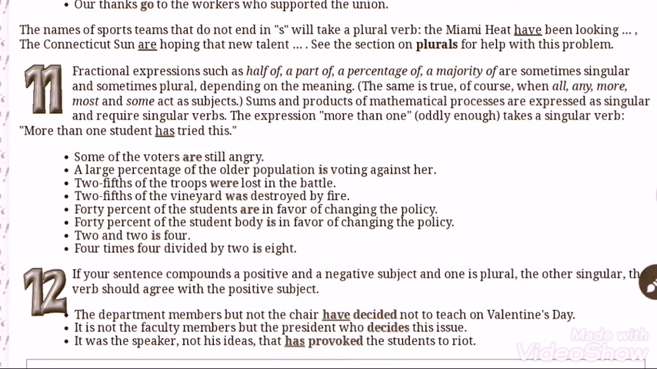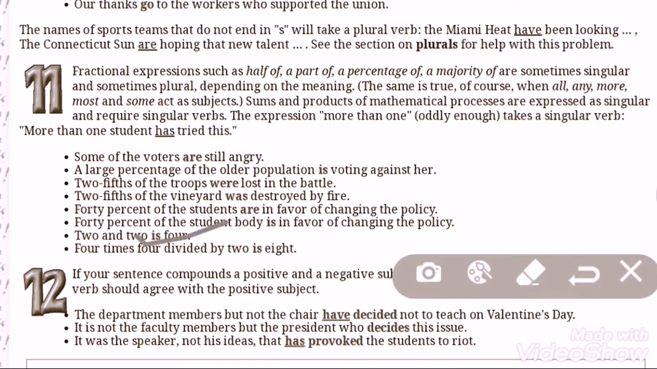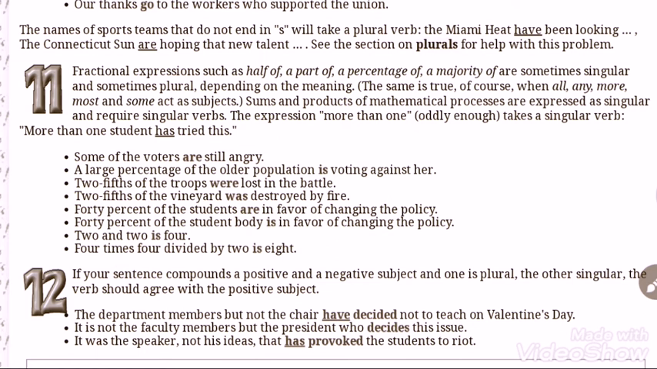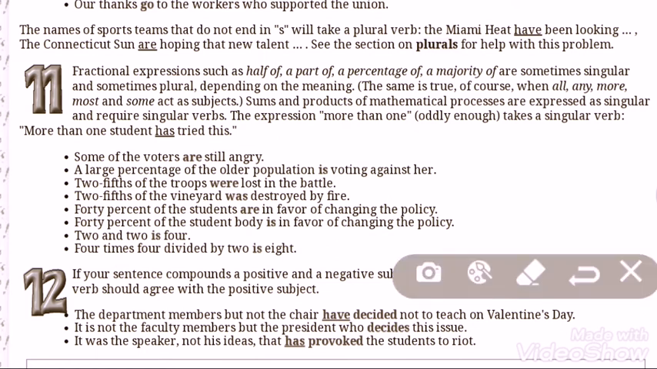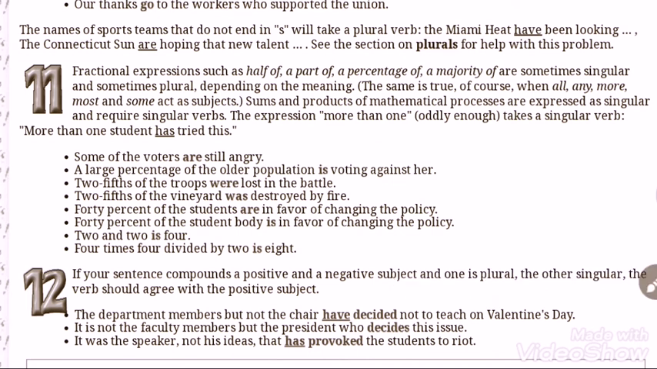2 and 2 is 4. Here 2 and 2 is being considered together. 4 times 4 divided by 2 is 8. So 4 times 4 divided by 2, more than 1. It is clear, I think.